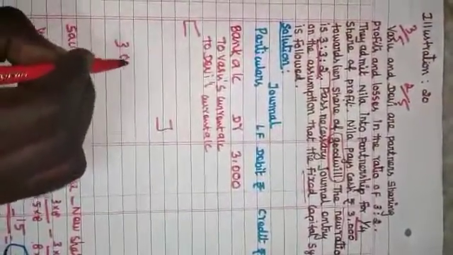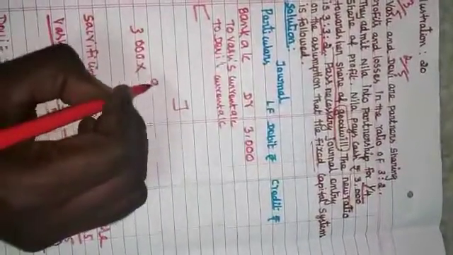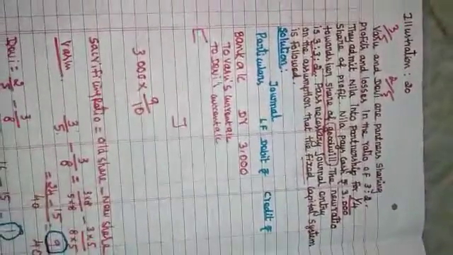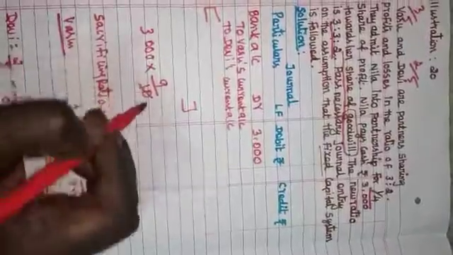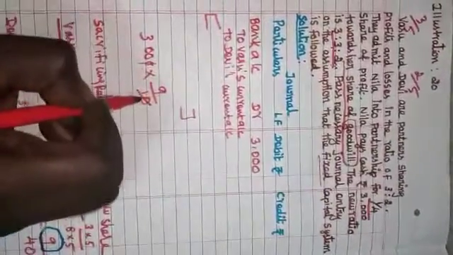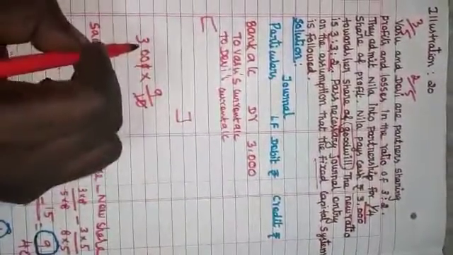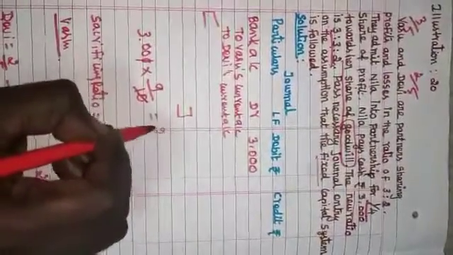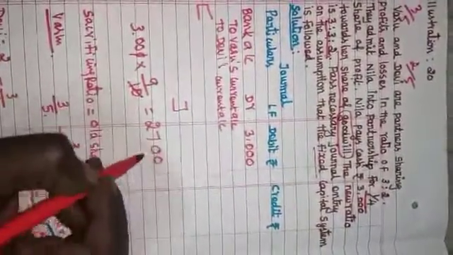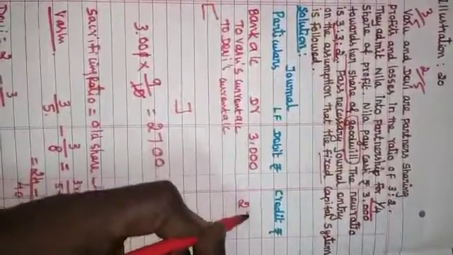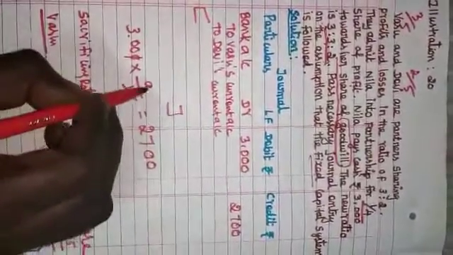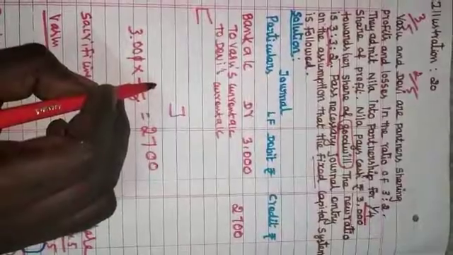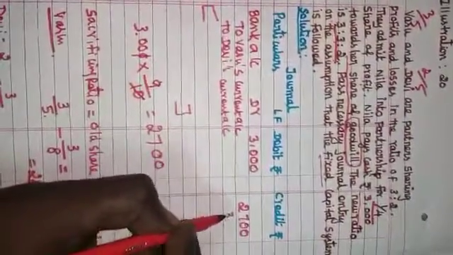So the amount 3,000, how is it going to be distributed to the old partners? 9:1, so 9/10 for Vasu, 1/10 for Devi. 3,000 into 9/10 is 3 into 9, 27, so 2,700 for Vasu. Then 1 into 300, so 300 for Devi.